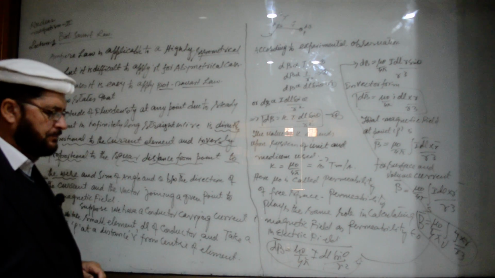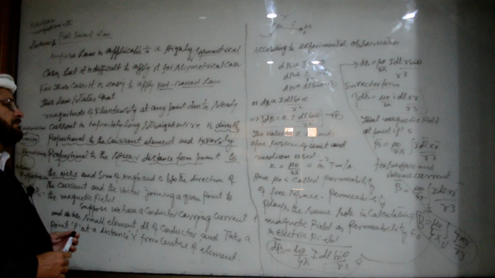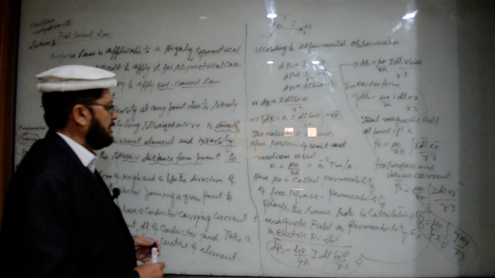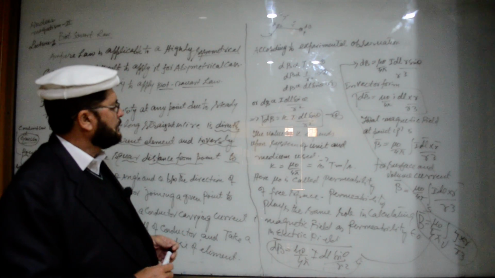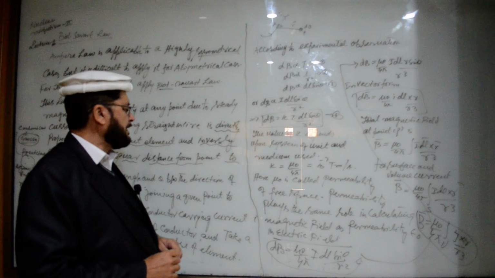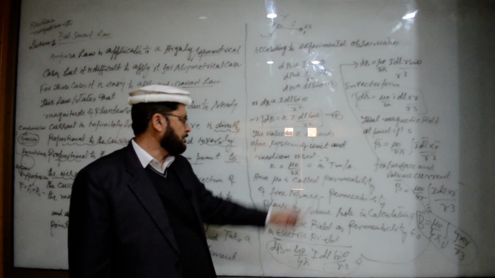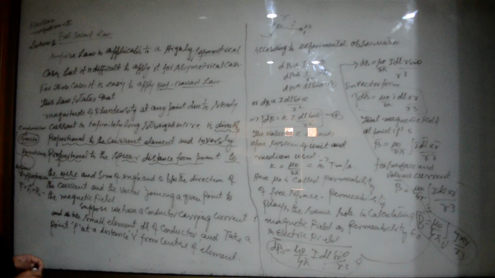System of unit or medium used means, for example, if it is free space or if it is a medium, or if you are taking the SI unit or CGS unit. But in case of free space and SI unit, the value of K is mu naught divided by 4 pi, 10 to the power minus 7 Tesla meter per ampere.